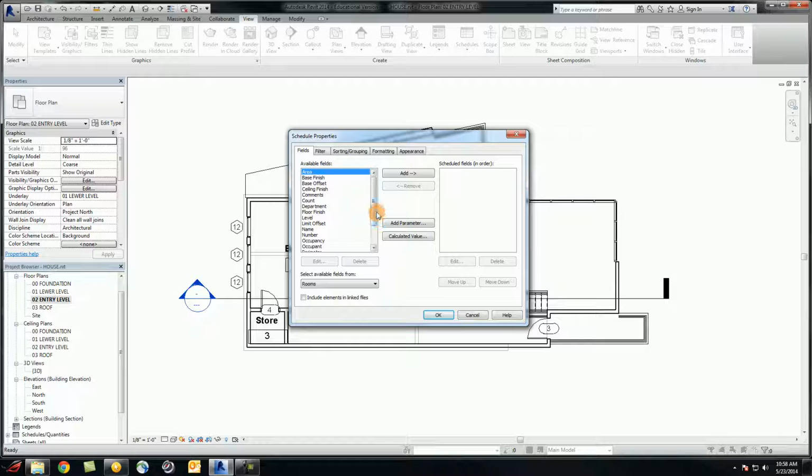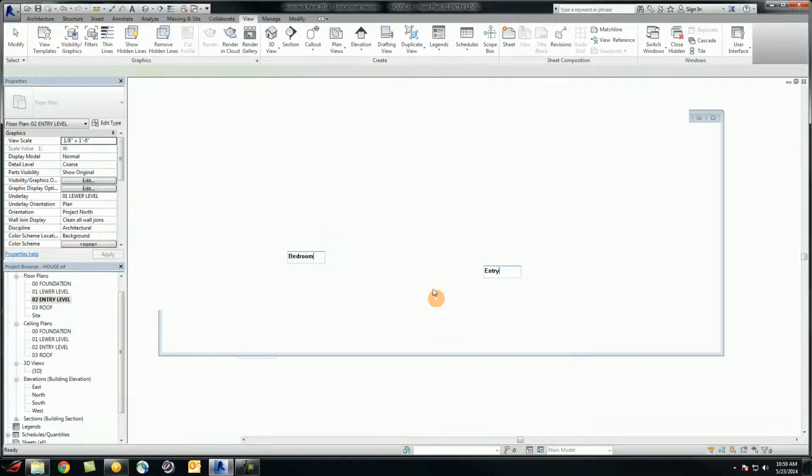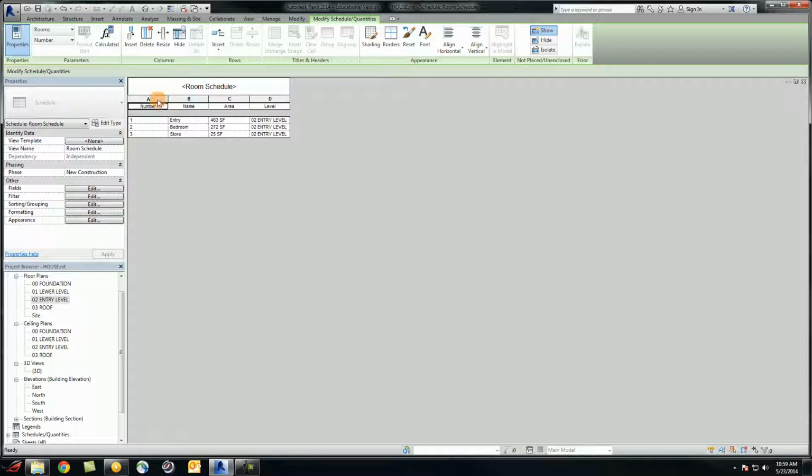We start with the room number, name, area. Alright, let's add another one, level. It's going to indicate the floor of the room. And hit OK. So here, this new room schedule does have 3 rooms: entry, bedroom, store. They are on the second floor or entry level. It shows the square footage of each.